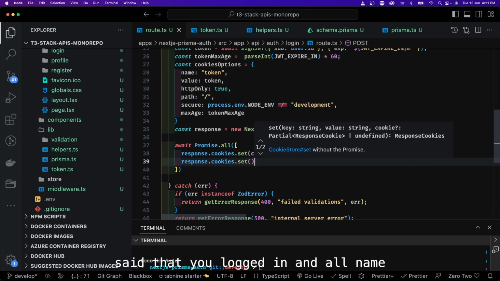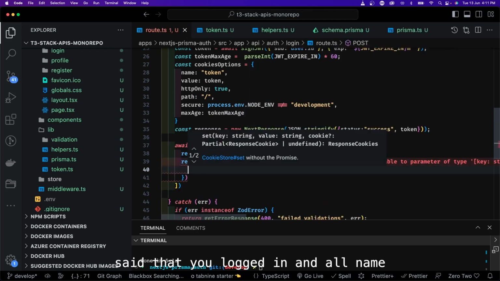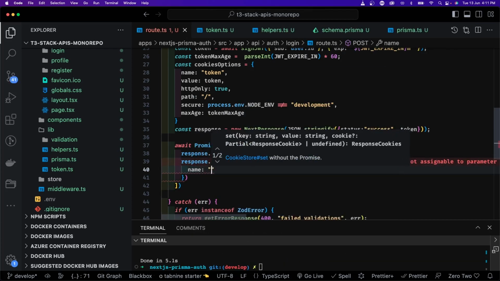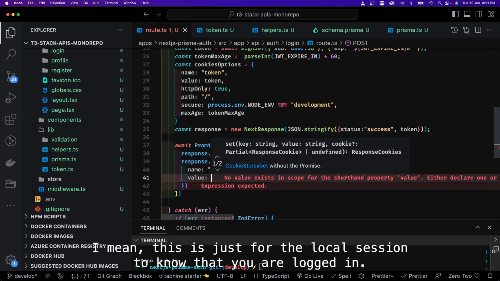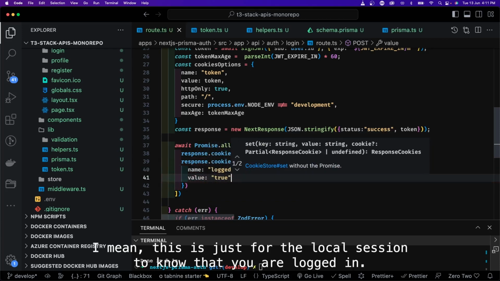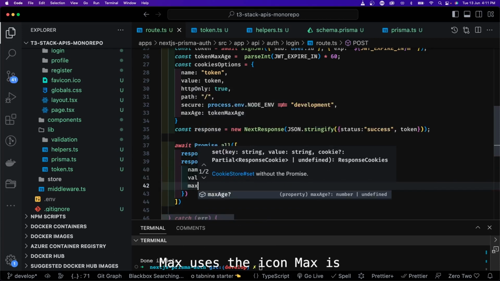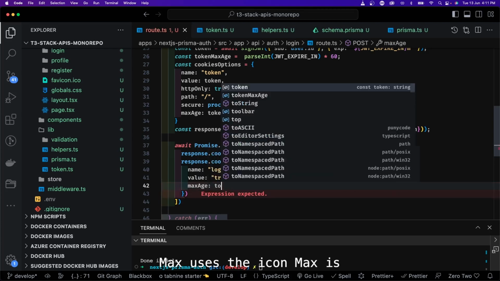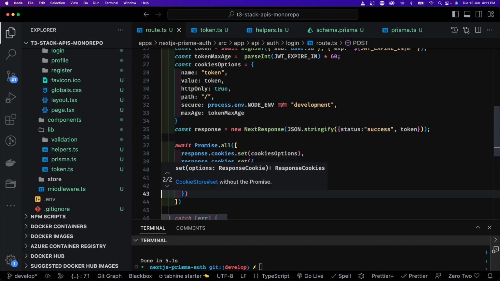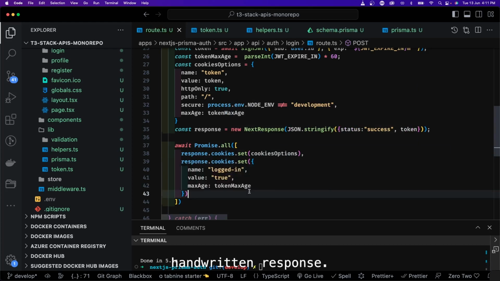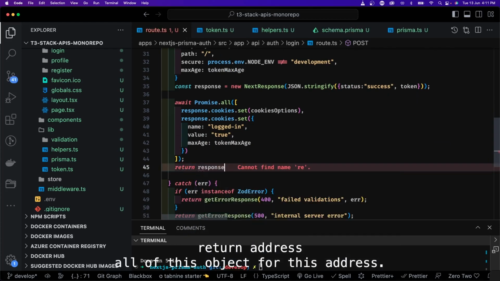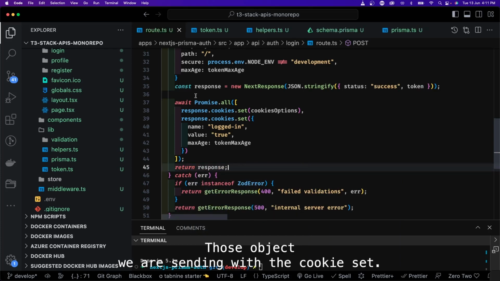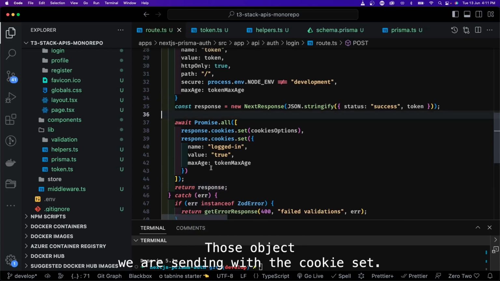dot set, the logged in cookie, name logged in is my cookie, value is true. This is just for the local session to know that you are logged in. Max age is token max age, and return the response. Once it is done, return the response object. So this response object we are sending with the cookies set.